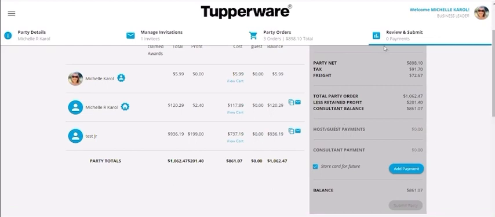So last but not least, under the review and submit, it's going to tell you the difference, consultant balance minus my profit. Let's say I collected checks and cash for all of these orders. I'm just going to pay it myself. I've collected $1,062.47. I'm going to keep $201 of that money, and my final payment that I submit to Tupperware is the $861. And I just add that payment here.